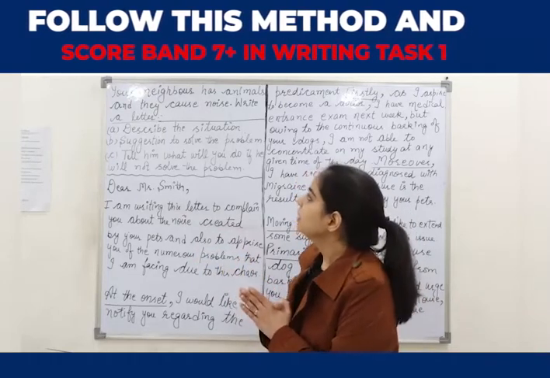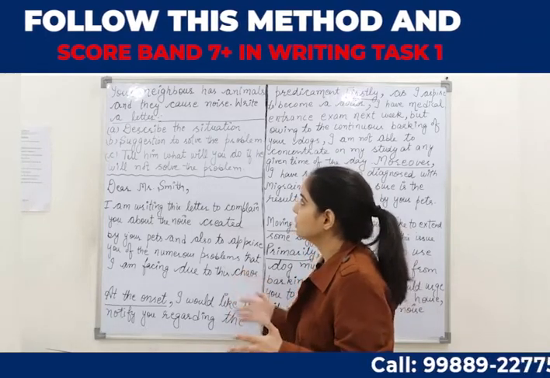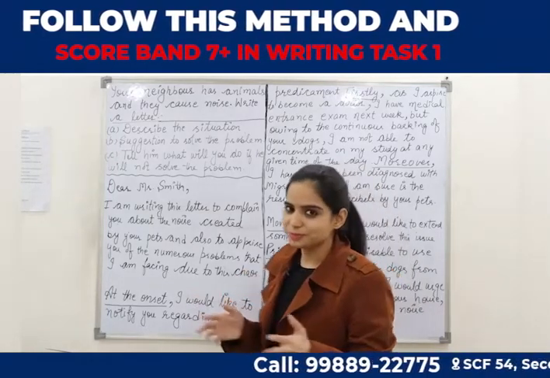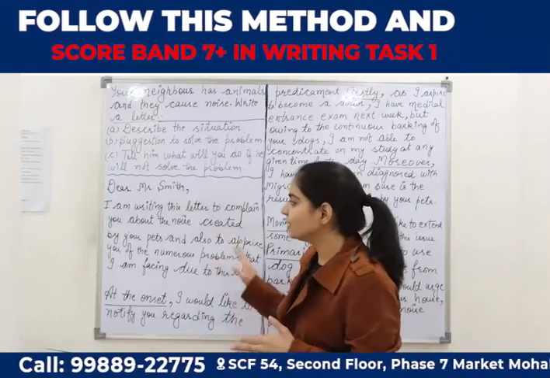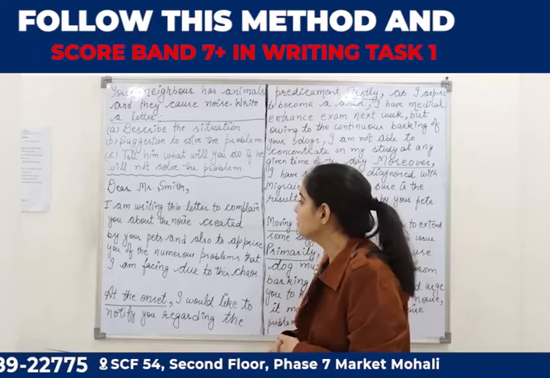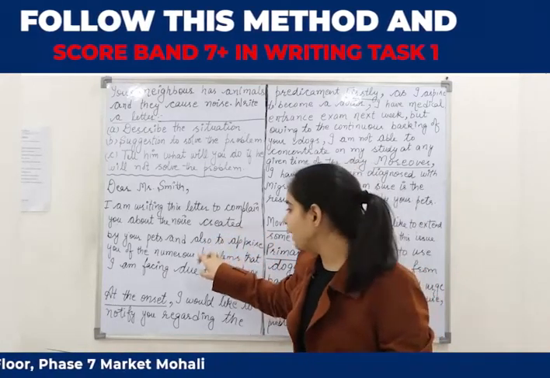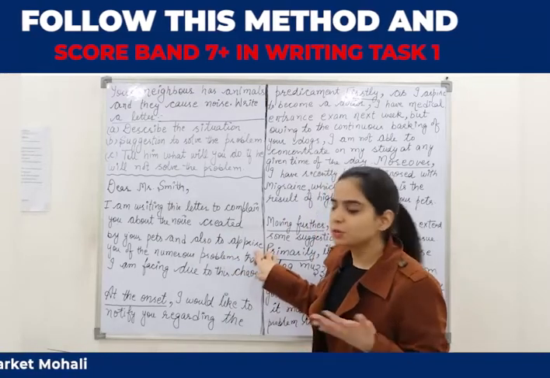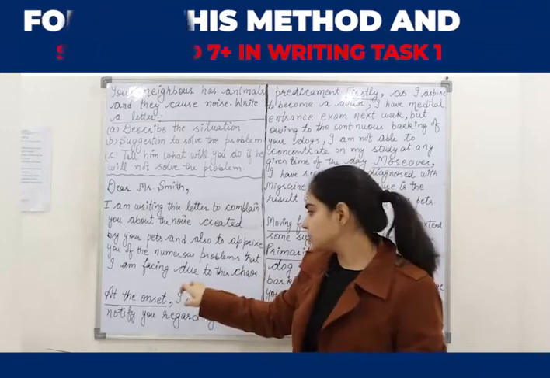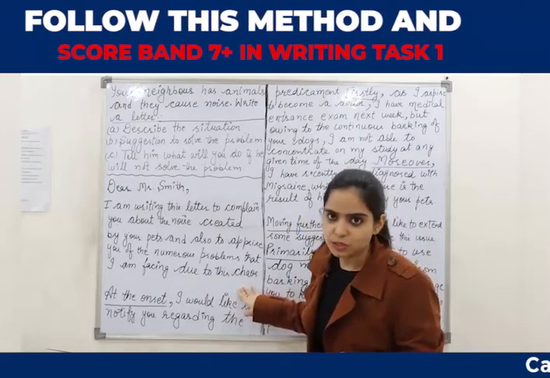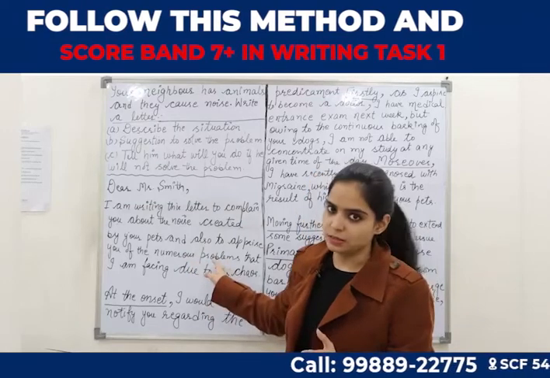Here the question was: your neighbor has animals and they cause noise pollution. So what I have written here is, I am writing this letter to complain to you about the noise created by your pets and also to apprise you of the numerous problems that I am facing due to this chaos. So I have used synonyms here. I have not written it as it is, right?